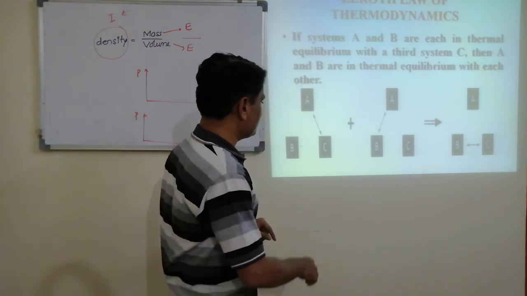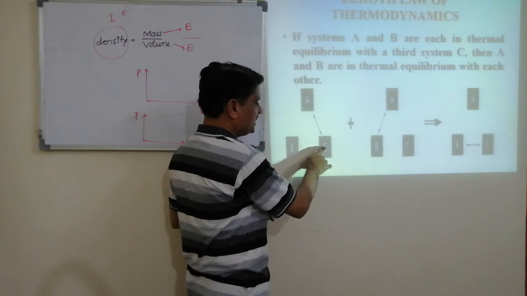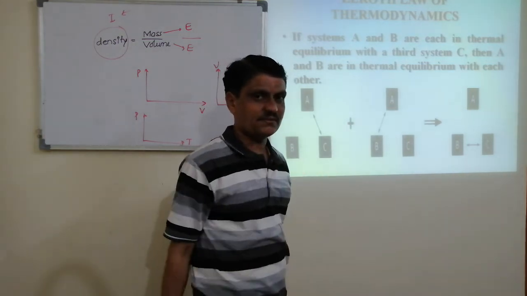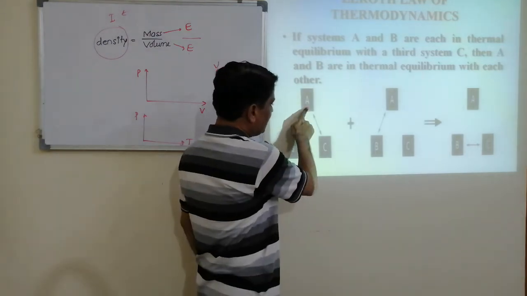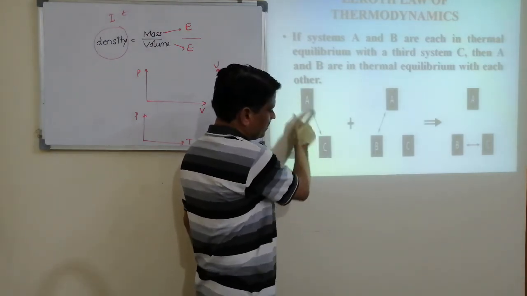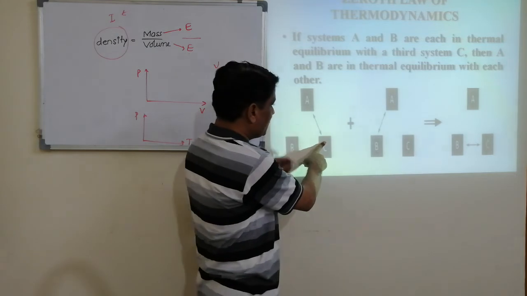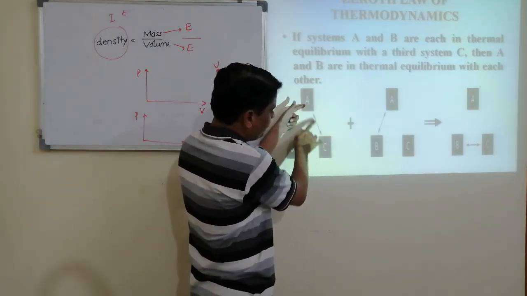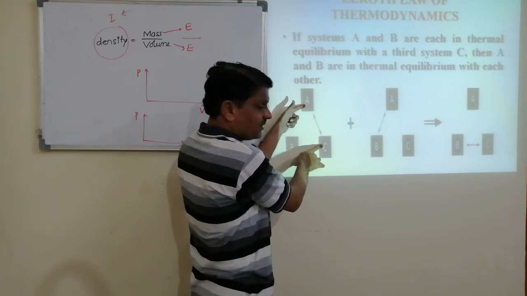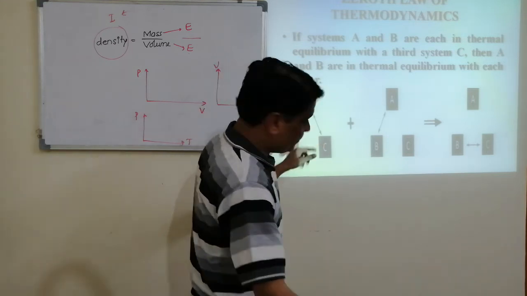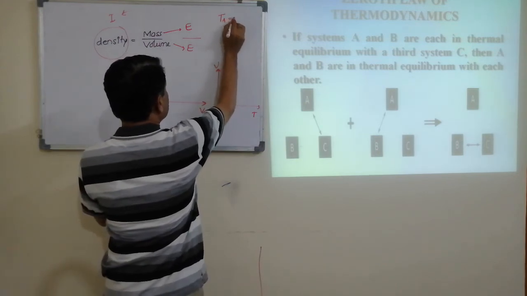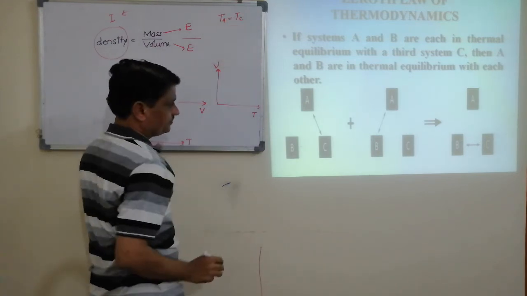Assume initially A, B, C are all at different temperatures. When A and C are kept together, heat flows till temperature of A becomes equal to temperature of C.